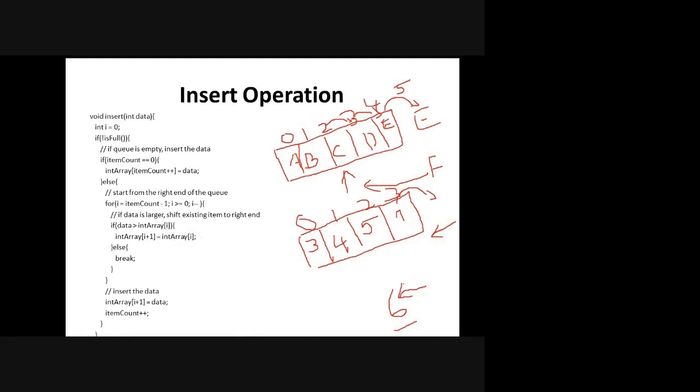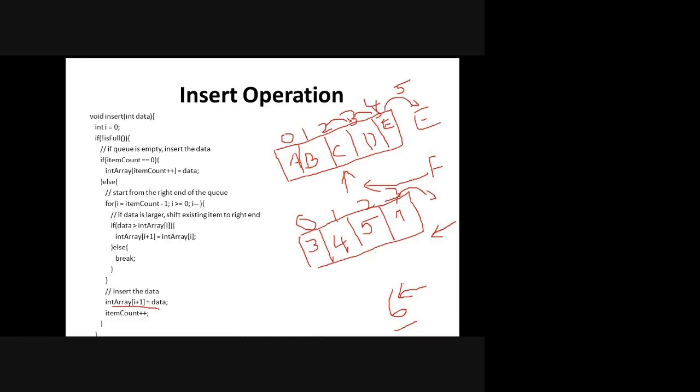In this case the data is 7, and I will put it in the next position, i plus 1, that is the fourth position. Now there is a space in the third position. So the fourth position has 7 and the third position is vacant. Now once again it will check, otherwise this loop will keep on moving elements out.